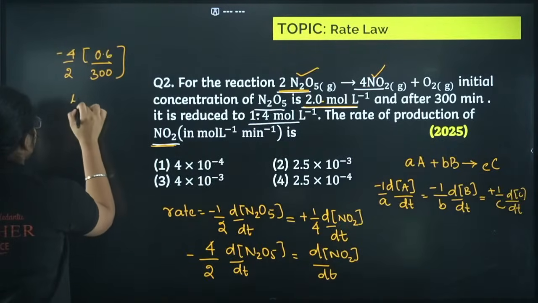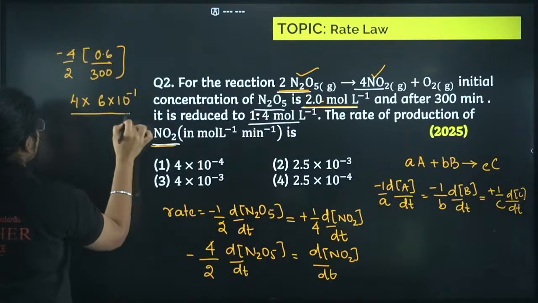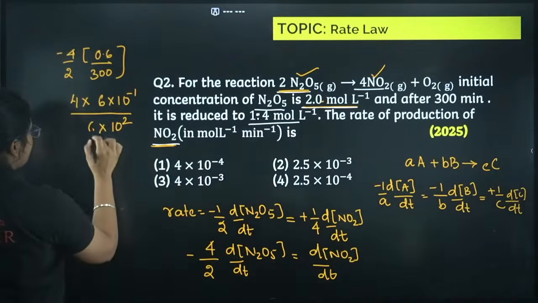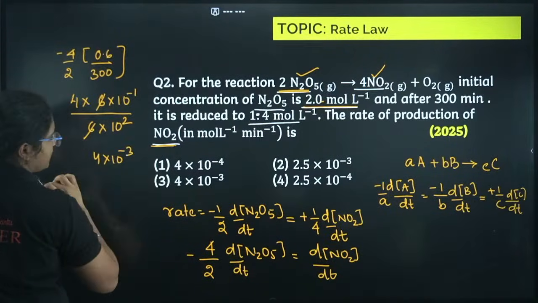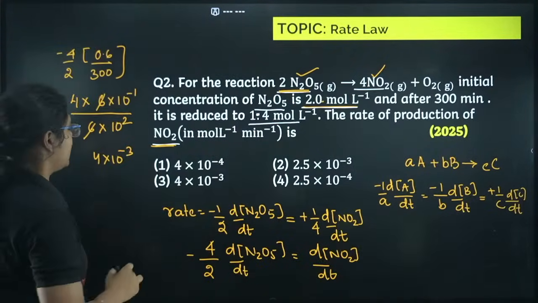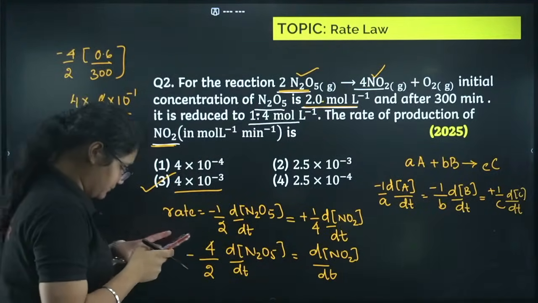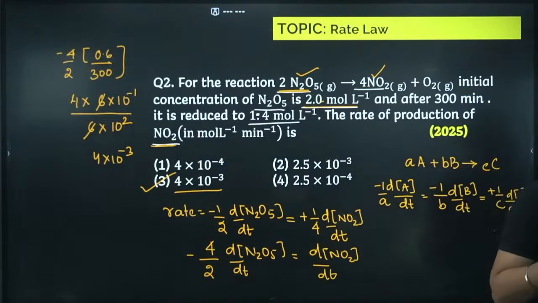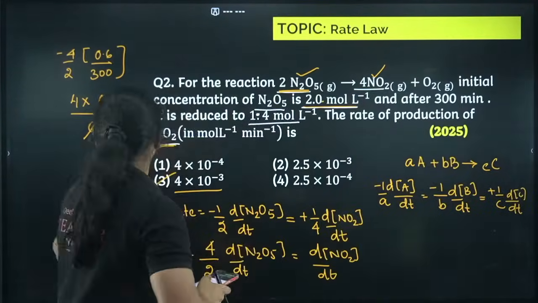So I have 4 into, this I can write as 6 into 10 to the power of minus 1, and this I can write as 6 into 10 to the power of 2, right? So I'll get here 4 into 10 to the power of minus 3. So what is my option? 4 into 10 to the power of minus 3? Yes, that is option number 3 here. Yes, is this question clear? Any doubt here? Okay. Now let's move to the next question.